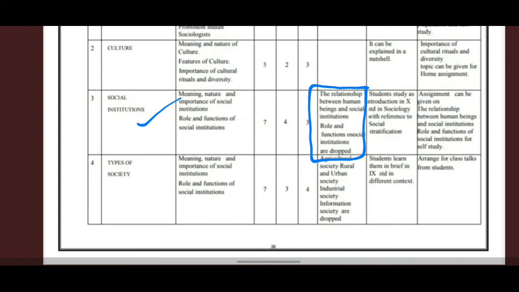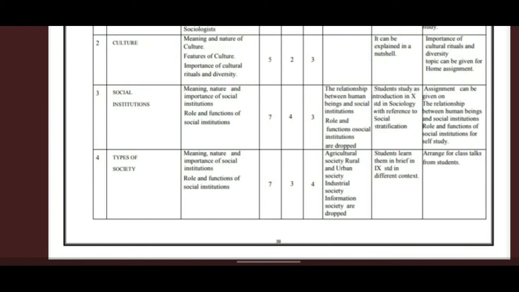The fourth lesson is types of society. In this, the subunits are meaning, nature and importance of social institutions, role and the functions of social institutions. In this, agricultural society, rural and urban society, industrial society, formation of the societies are dropped because you will learn the same thing in 9th standard. Now the next part, it is geography.